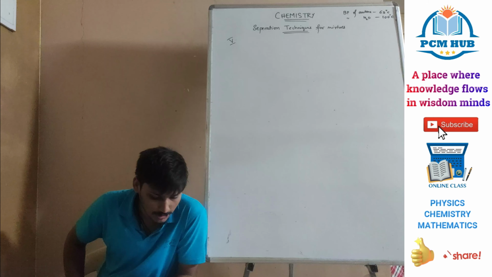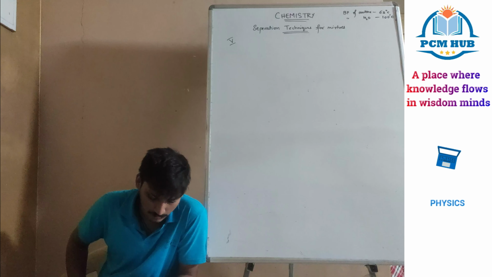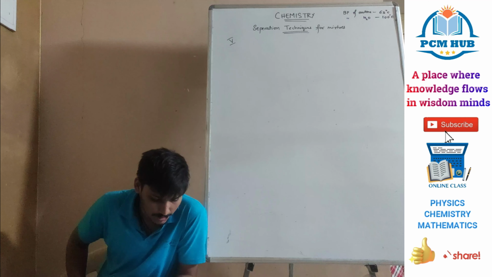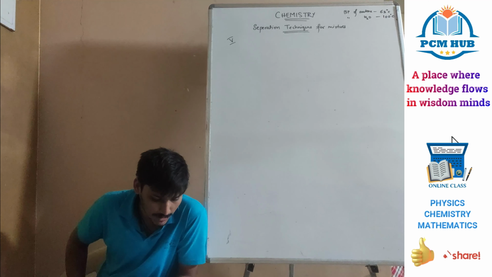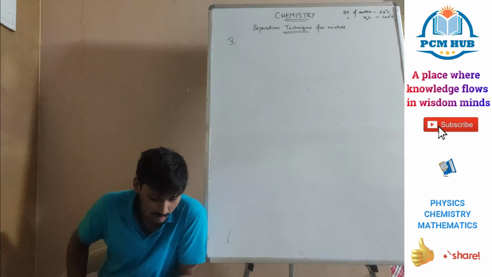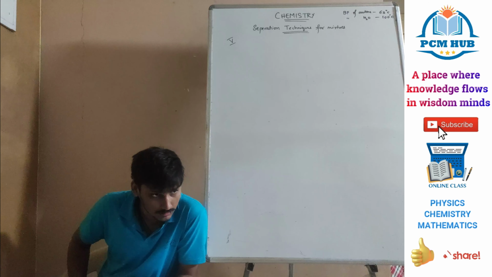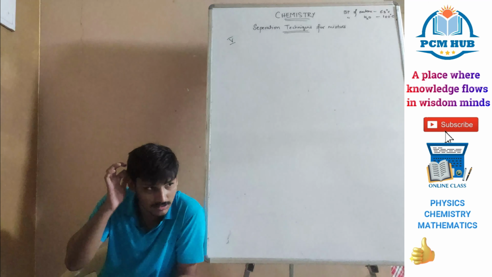Air is a homogeneous mixture and can be separated into its components by which process? Guess.